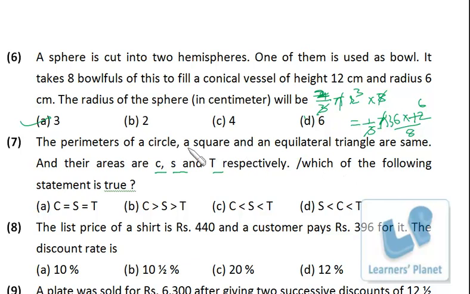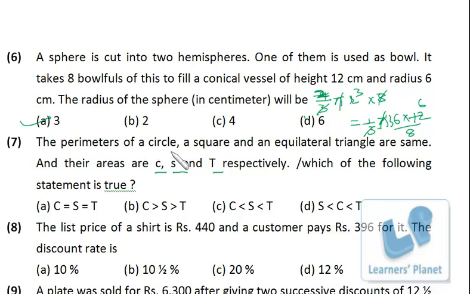Now the perimeter is the same, but in the case of a circle the perimeter is 2 pi r, for a square it is 4 times the side, and here it is 3 into side, right? Now what I can do to make the problem simple: the circumference is 2 pi r, and pi is actually 22 by 7. So I can take a number that is a multiple of 7, and in the case of an equilateral triangle the perimeter is 3 times the side. So it will be easy if we take a number that is a multiple of both 7 and 3, right? So I assume the radius of the circle to be 21, right?